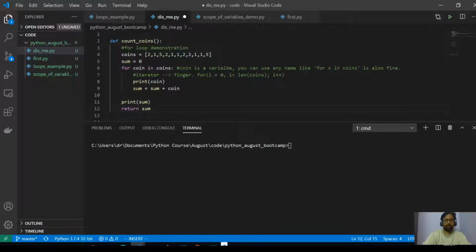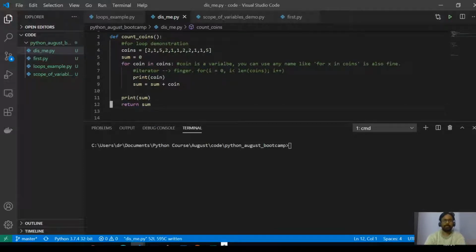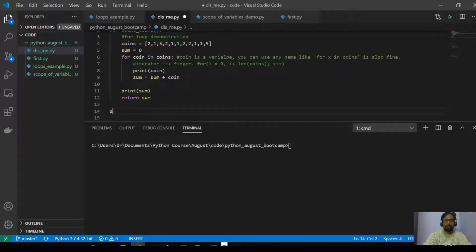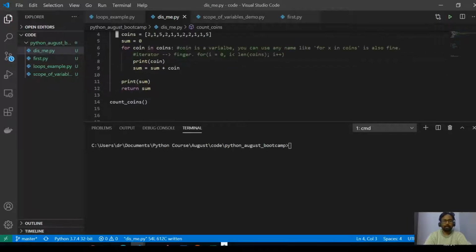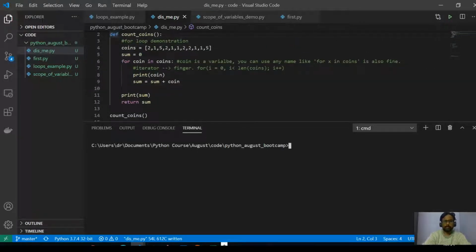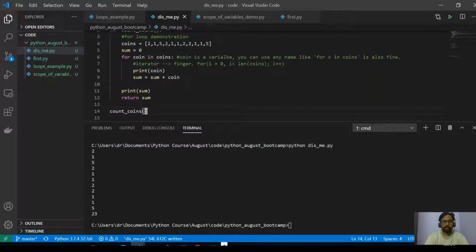sum. Once the interpreter sees a function, it won't automatically call it. In order to invoke it, you need to call that function like this. Since it doesn't take any parameters, I can invoke it like this. Okay, so let me try to execute that. Now this function is called and we get the same output.